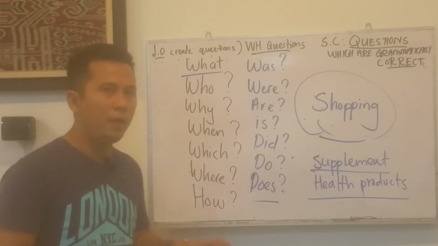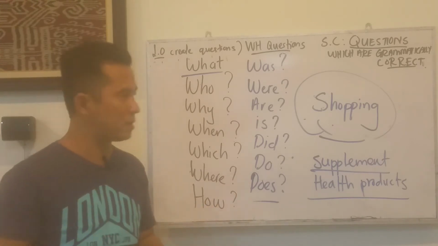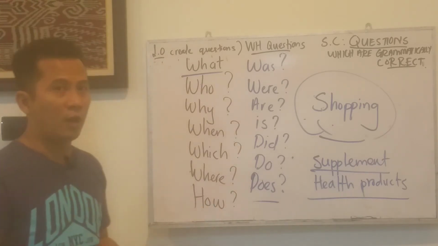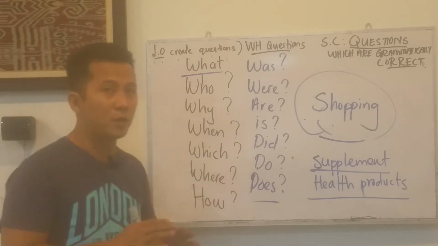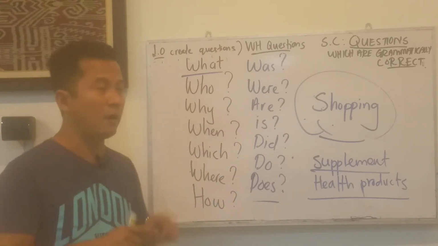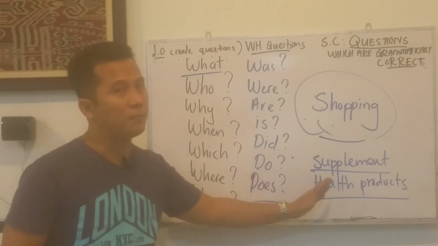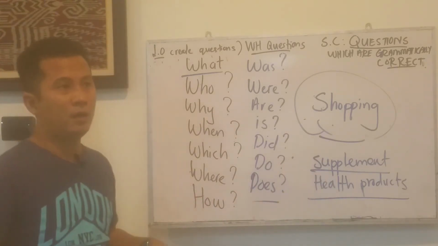But then there are so many fake items which are being sold online. So you have to ask lots of questions, because if you buy the wrong one and you fail to ask questions, this kind of product will harm your health.